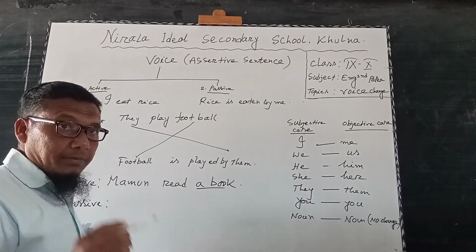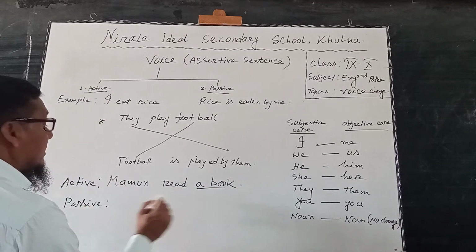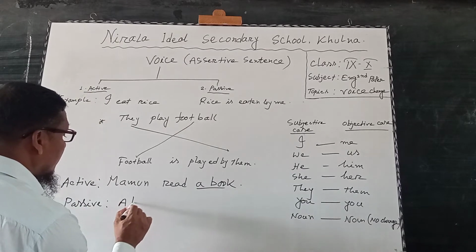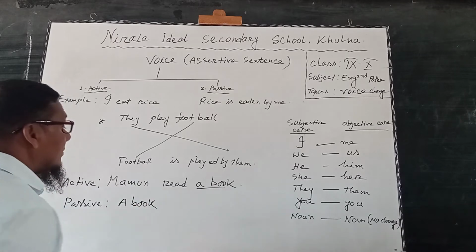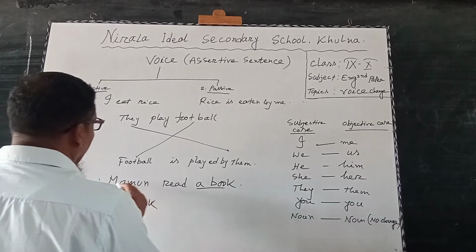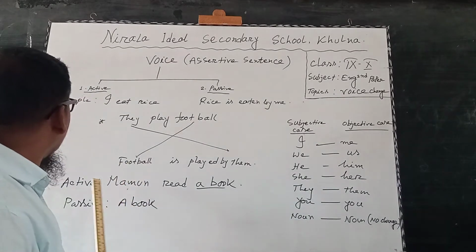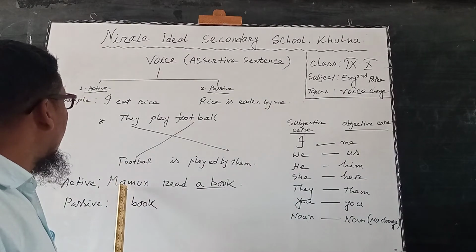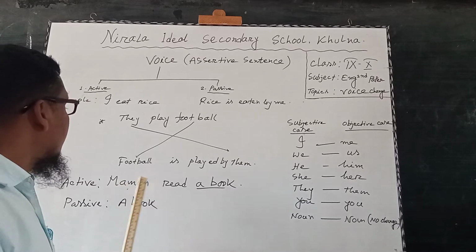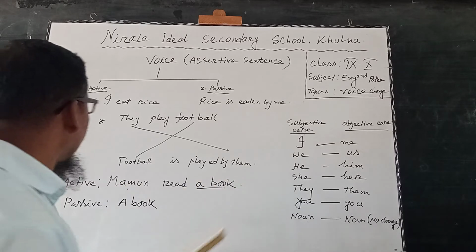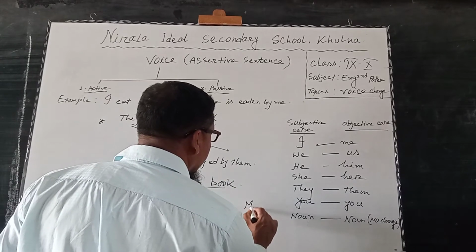So a book will have no change. For passive voice, we will use a book. And Mamun is the active voice subject, and it will be replaced in the objective case of passive voice; Mamun has no change.